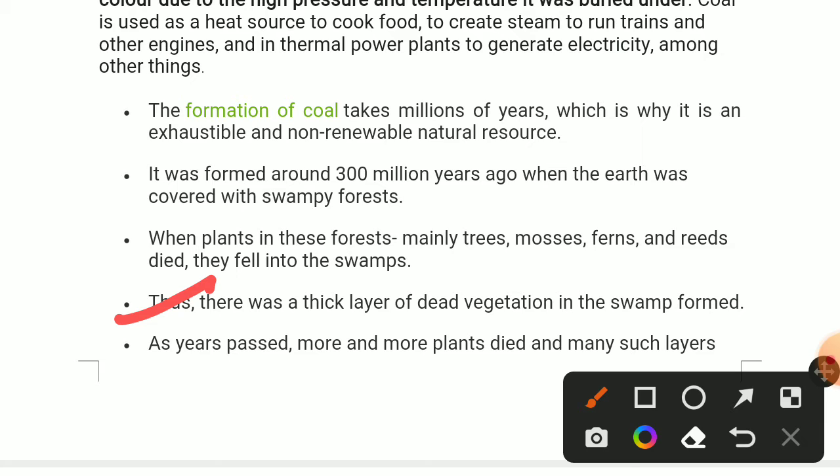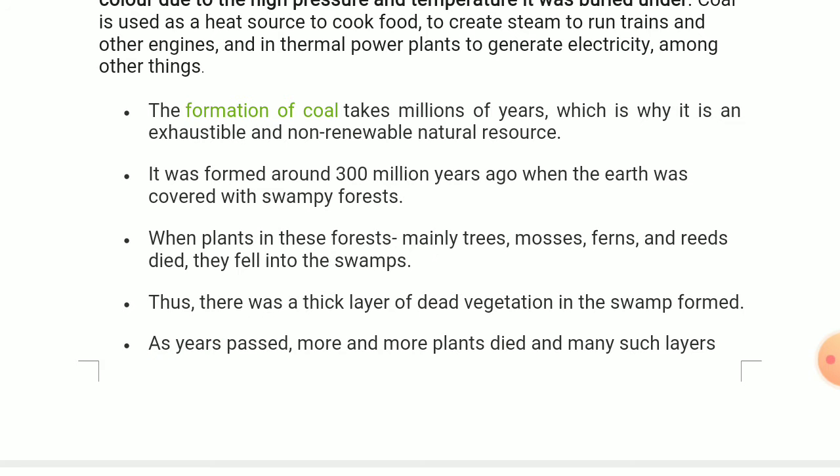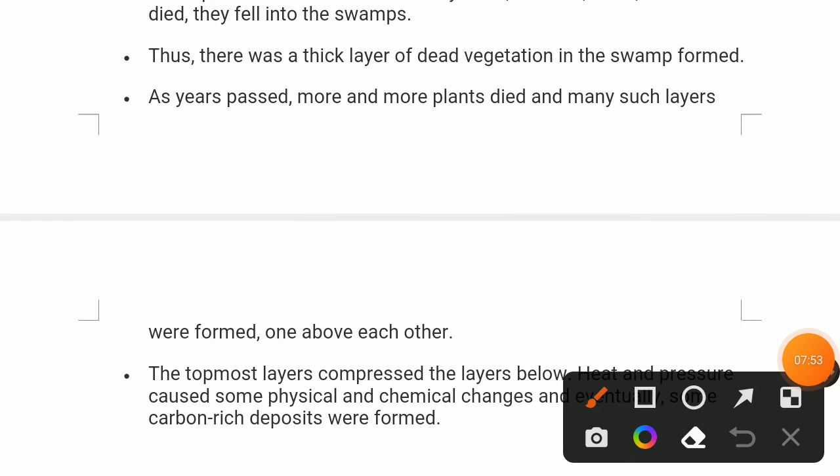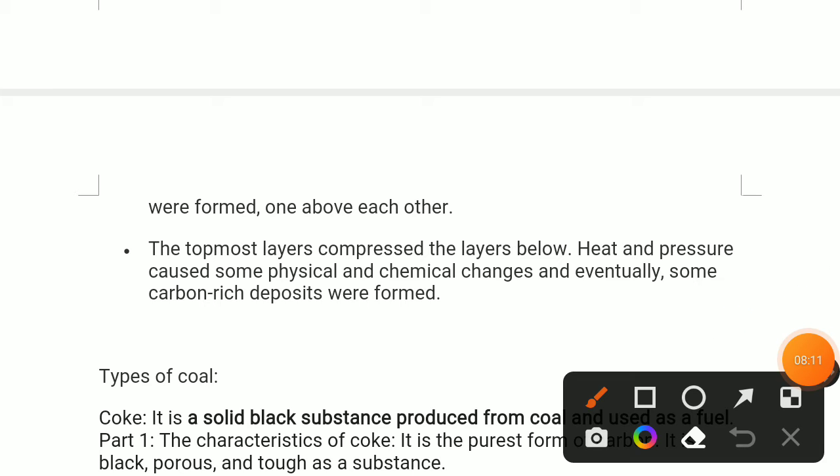As years passed, more and more plants died, and many such layers were formed. After the years passed, slowly, many plants and animals also died, and they formed such layers, a dead vegetation layer under the earth. Next point. The topmost layers compressed the layers below. Heat and pressure caused some physical and chemical changes, and eventually some carbon-rich deposits were formed.